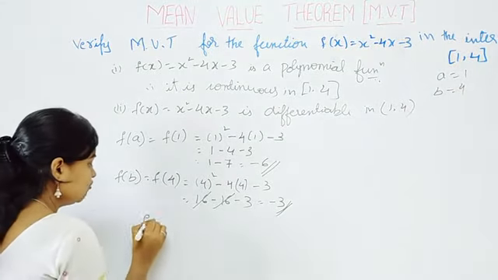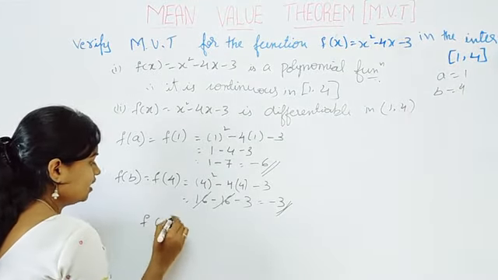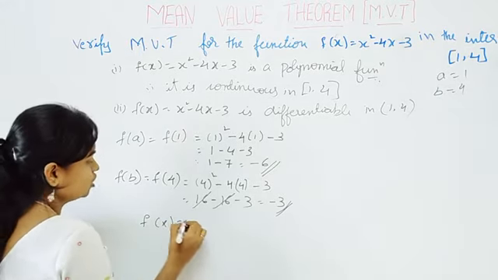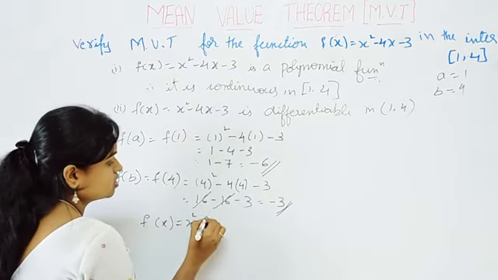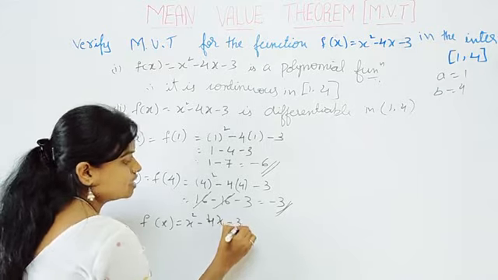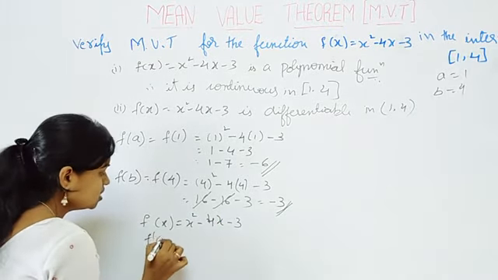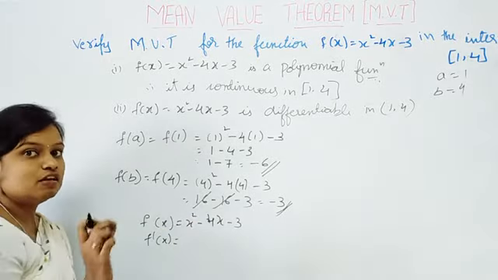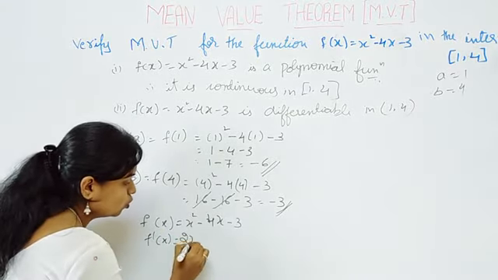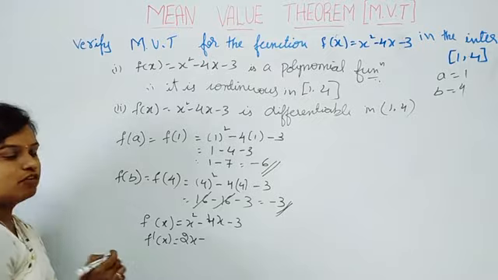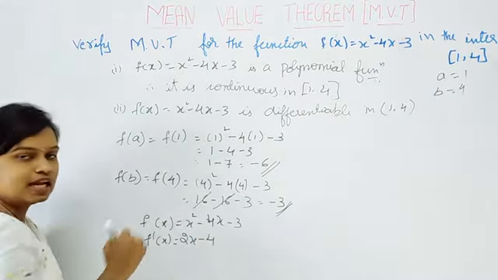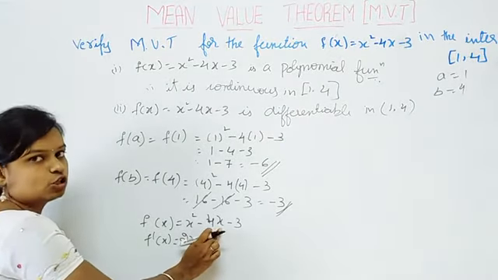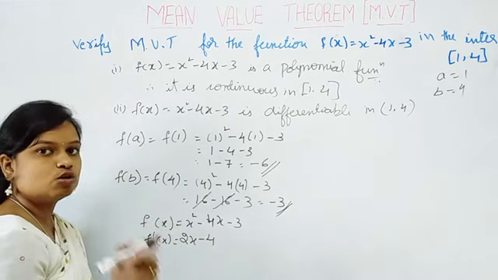So then find f dash of x. So first write f of x. What is the given function? x square minus 4x minus 3. So find the differentiation of this one. So f dash of x: differentiation of x square is 2x minus, since 4 is a constant, write as it is, differentiation of x with respect to x is equal to what? 1.